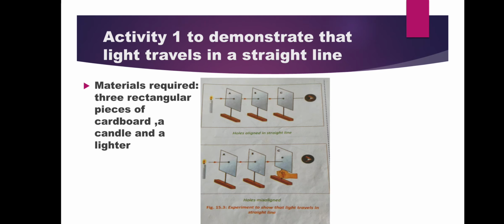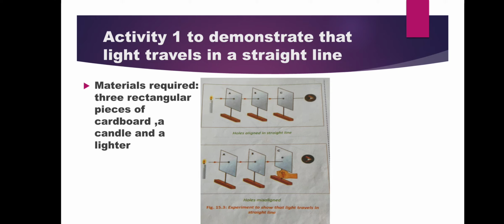Now we have to do an activity to demonstrate that light travels in a straight line. For this, we require 3 rectangular pieces of cardboard which should be equal, a candle and a lighter. So here is the diagram. You can see here, if we place 3 rectangular cardboard pieces with holes in a straight line, then we are able to see the candle.